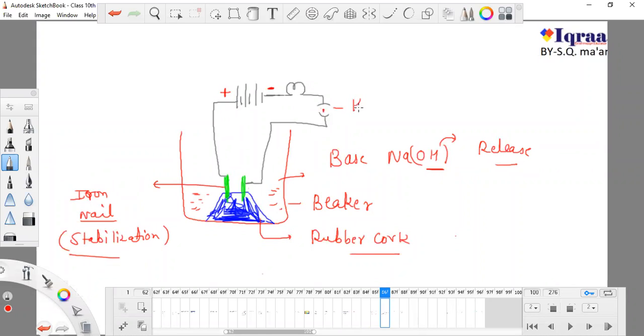This is the key. We know this is a switch or key, used when we want to open a circuit or close a circuit.